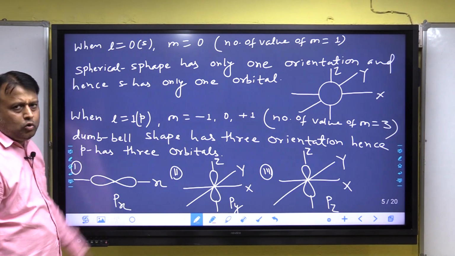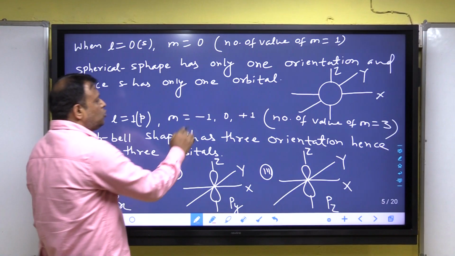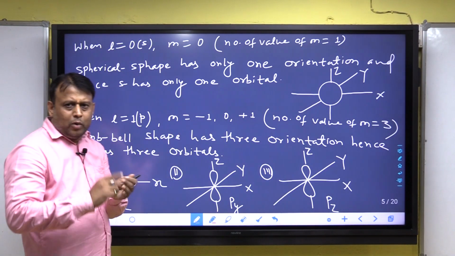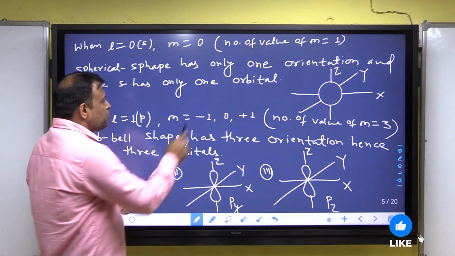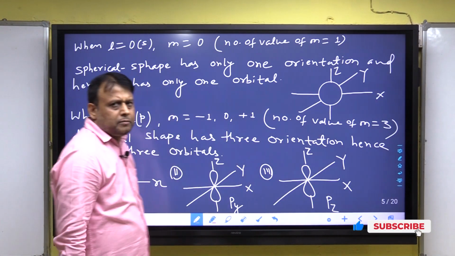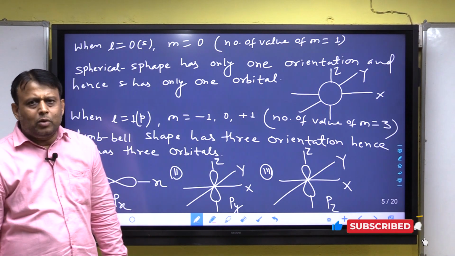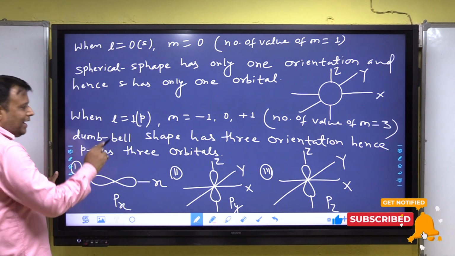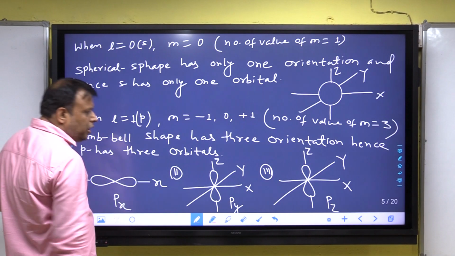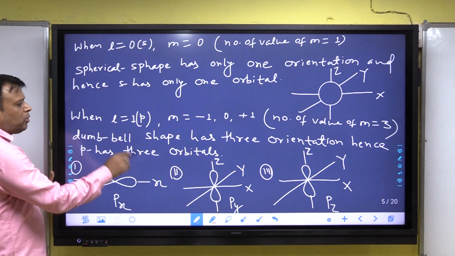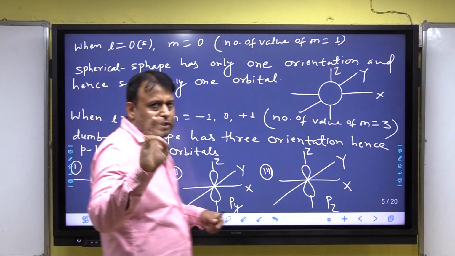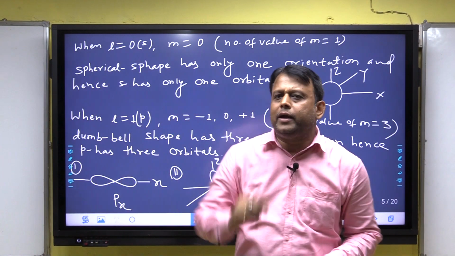Now, second, when L is equal to 1, that is p. When L is equal to 1, M is equal to minus 1, 0, plus 1. Listen, L is 1, M equals minus L, 0 to plus L: minus 1, 0, plus 1. The number of values of M is equal to 3. And hence, the dumbbell shape has 3 orientations. Therefore, p has 3 orbitals. Listen, p is a suborbit, but it has 3 orientations.